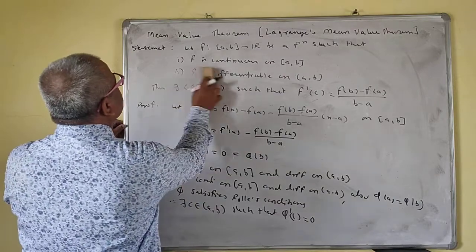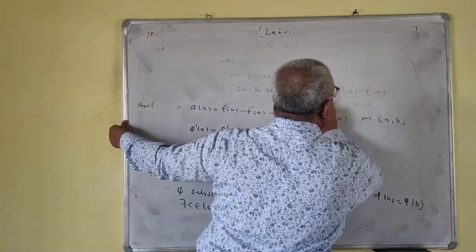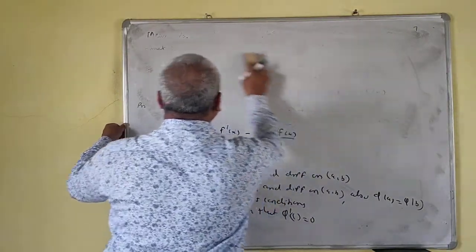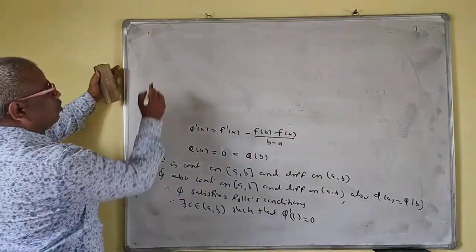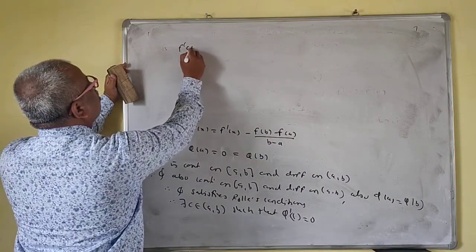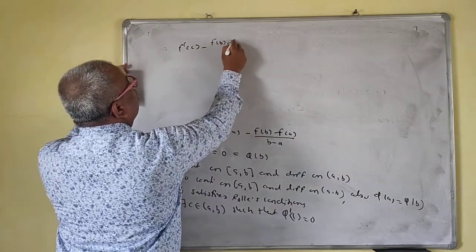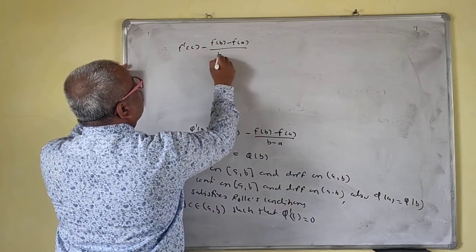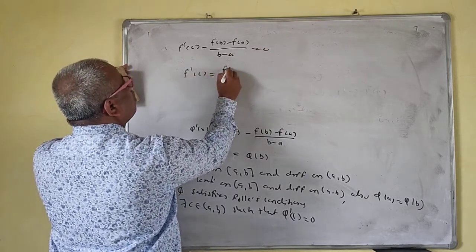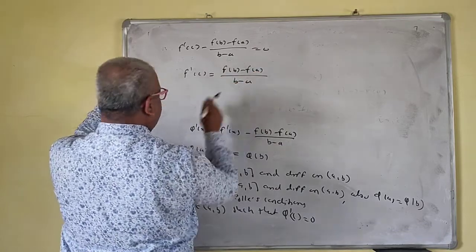We have already calculated phi prime x, so phi prime c is f prime c minus f of b minus f of a upon b minus a is equal to 0. Therefore f prime c is equal to f of b minus f of a upon b minus a.